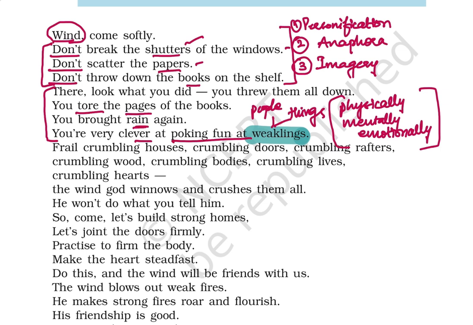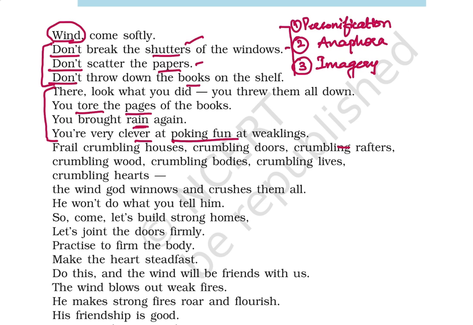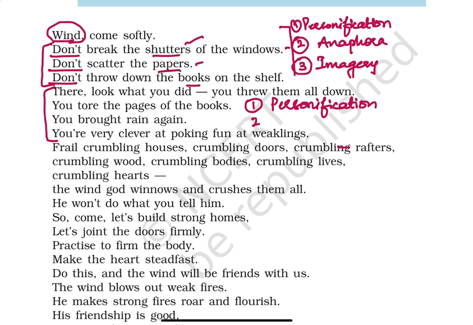Okay, now we really need to dive into the poetic devices of these lines, as we did with the first stanza. So let me just erase this. You can rewind the video and check out the meanings again, right? Now the second stanza has a first poetic device. Any guesses? The first poetic device here again is personification, children, because you really need to remember that we are addressing the wind, and the wind is described as very clever, very mocking. So again that means we are attributing a human quality to a non-living thing.